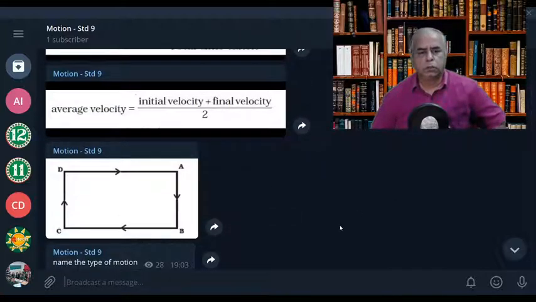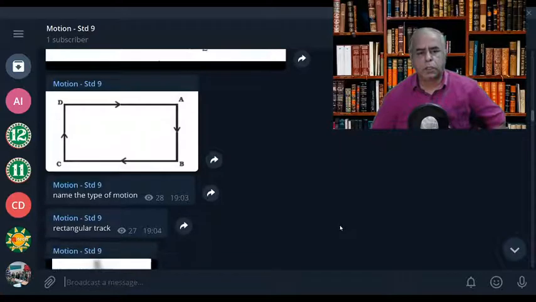Now, what is the type of motion? This is a rectangular track. So probably that is A to B, B to C, C to D, D to A. Now the path is completed, is it not?